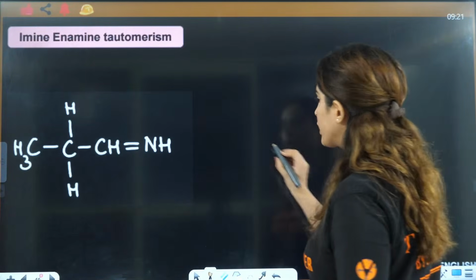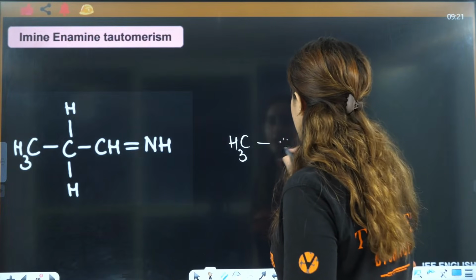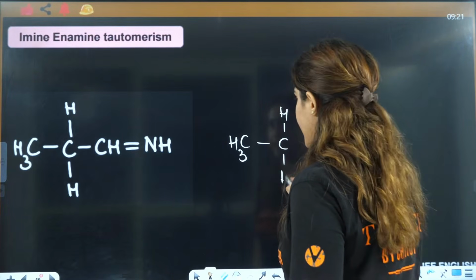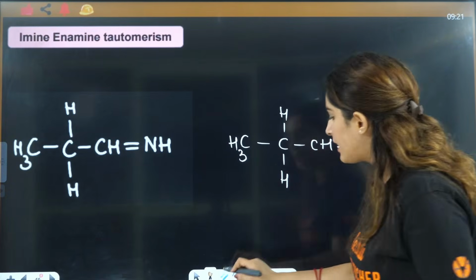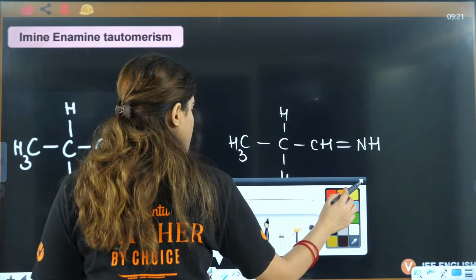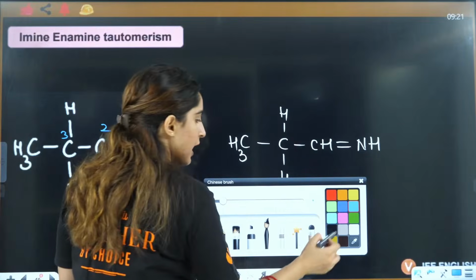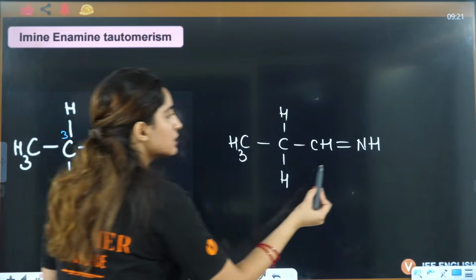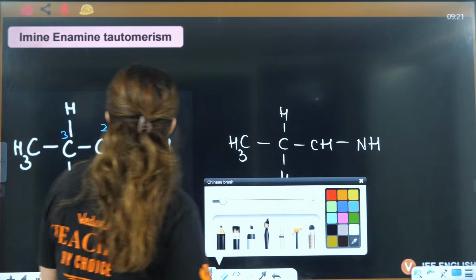Now, next is this one, that is imine and enamine. So here also, draw the same structure. C, this is H, this is H, this is CH, double bond NH. This is imine, and if you write the positions here, this is 1, 2 and 3. So what will happen here, the double bond from the 1, 2 position will be removed, right?